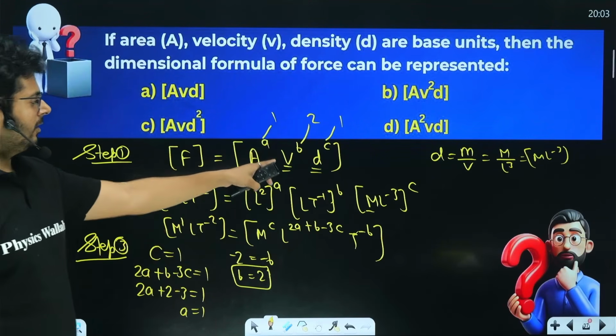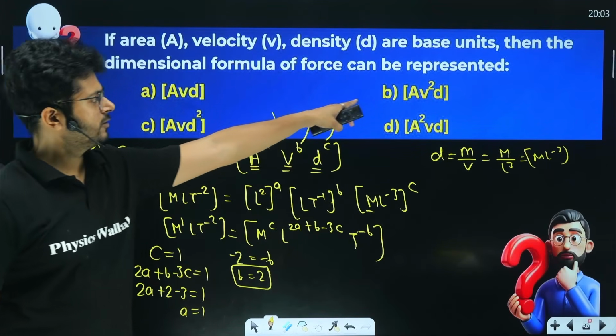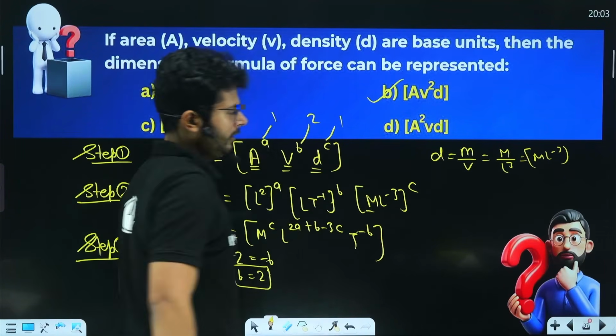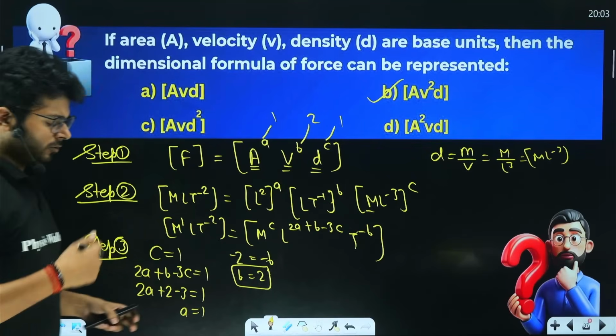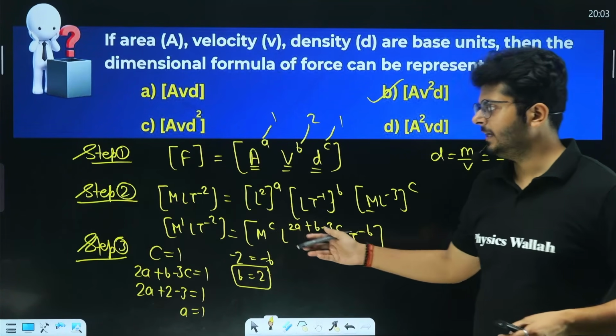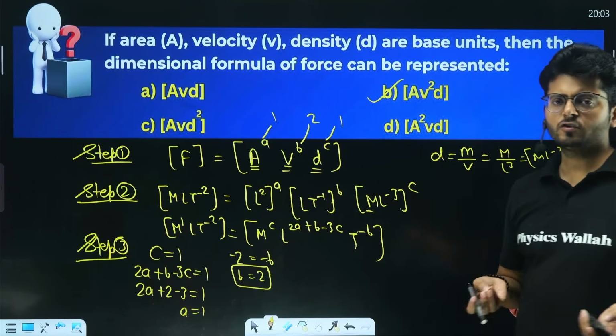So A V square D is option B, so option B is going to be your correct option, and this is what you need to choose, right? A V square into D. So this is again based on the simple principles of homogeneity and simple application of dimensional analysis, right?